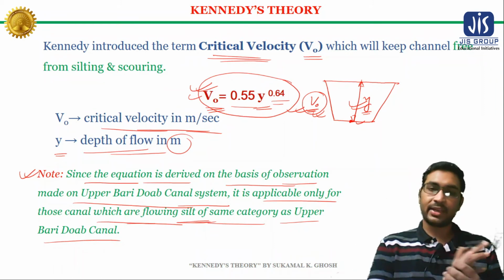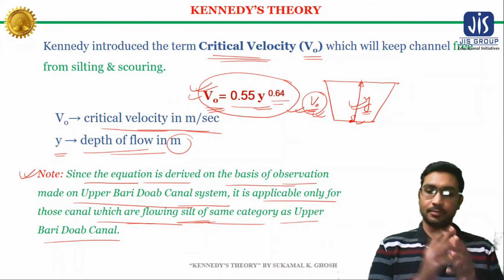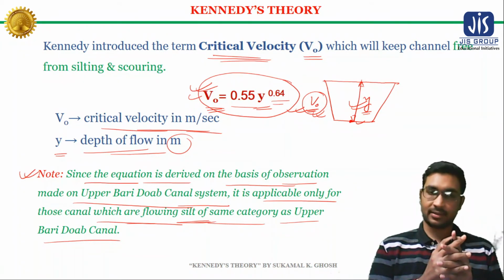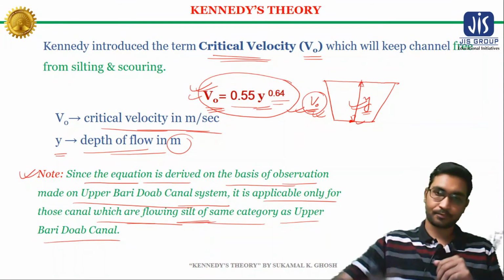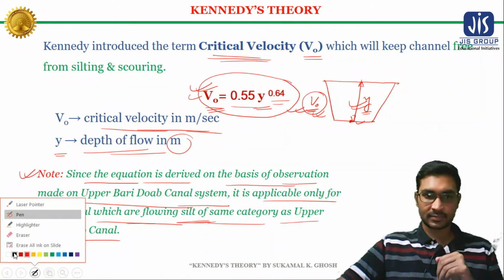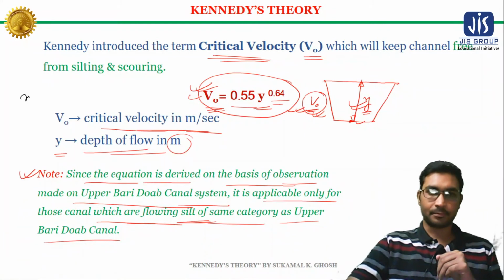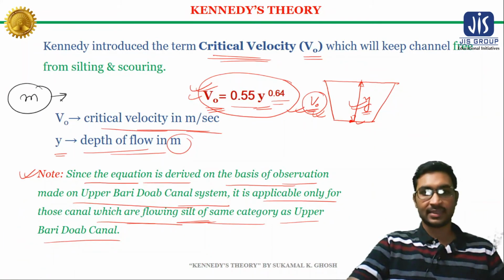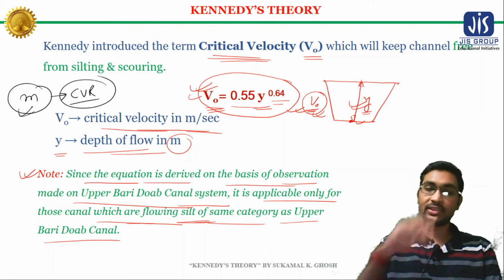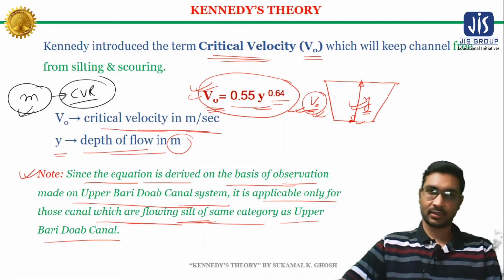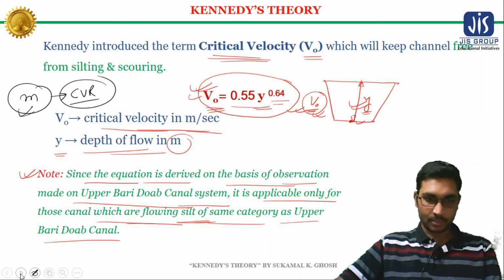Okay, so realizing this problem, Kennedy introduced a factor M, which is known as the critical velocity ratio. This critical velocity ratio depends upon the soil through which a canal is flowing. So let's discuss it.